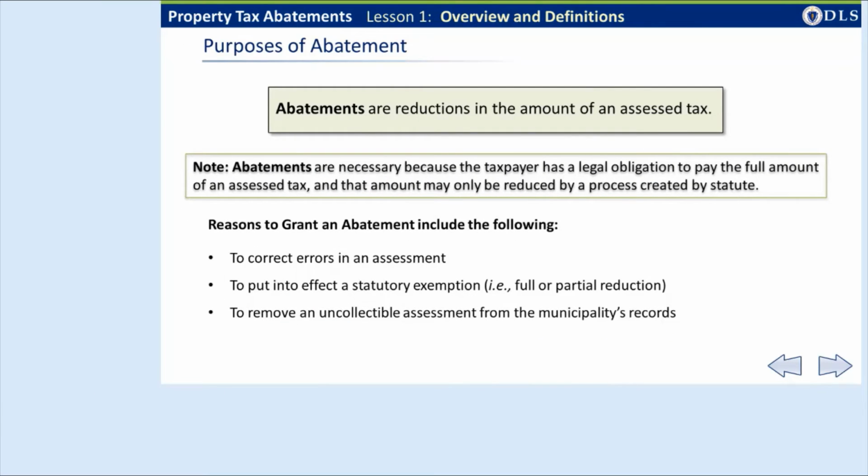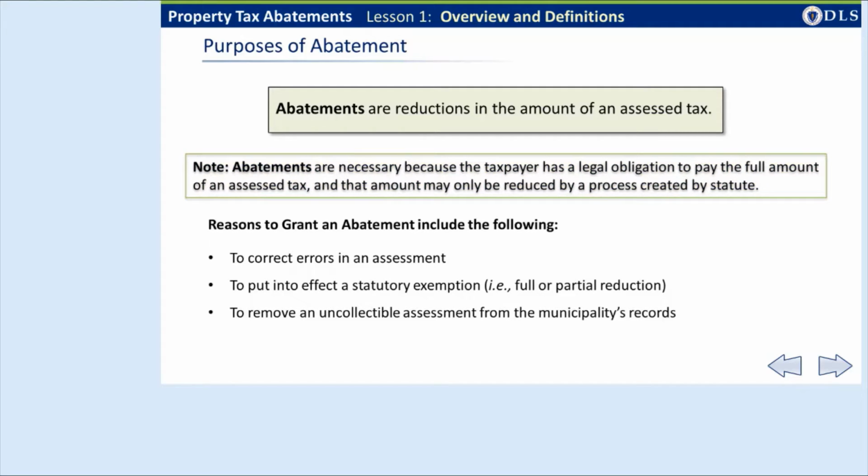Why do we need an abatement process? Because the amount of the committed assessed tax owed by each property owner for each fiscal year is fixed by law. The taxpayer must pay that amount by the due date. Abatement is the legal procedure used to reduce the amount of the tax owed.